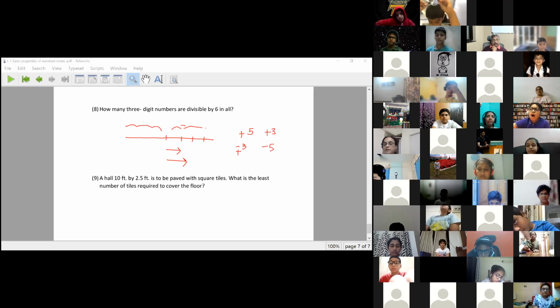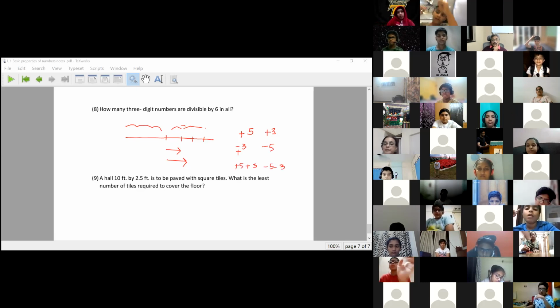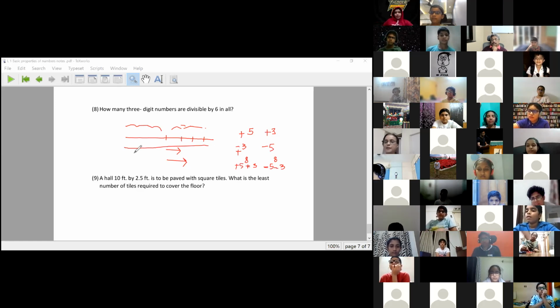When you get plus answers, plus 5 plus 3, minus 5 minus 3. What is happening? Here also I am doing addition, here also I am doing addition. Here I am putting a minus sign, here I am putting a plus sign. Play with the number line. Make your own observations. Scribble a lot in your maths notebook. Enjoy. Have a nice time.